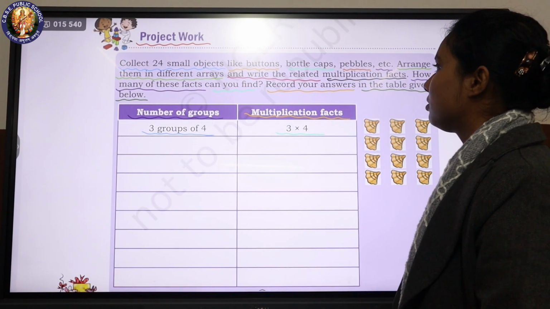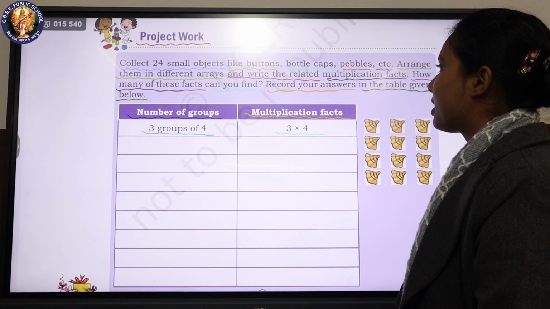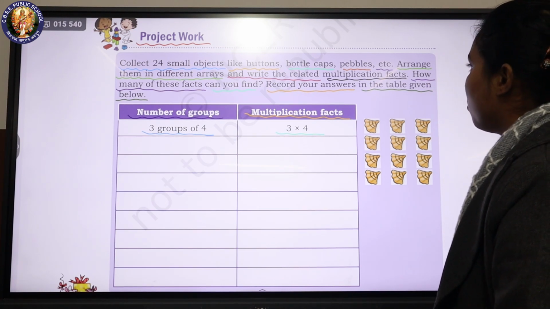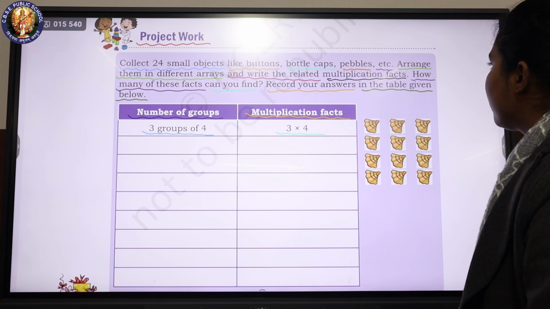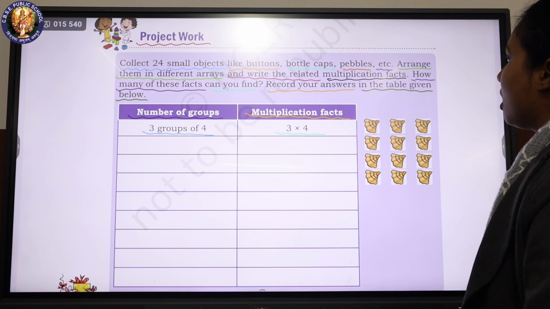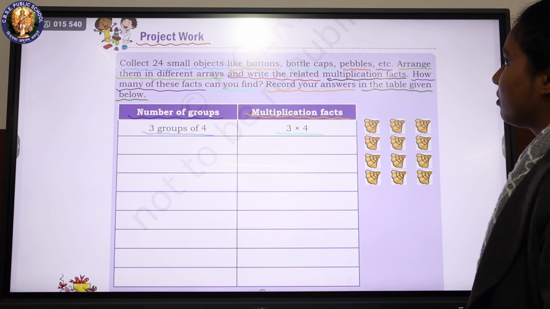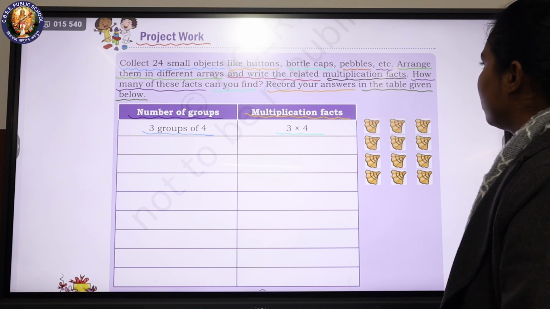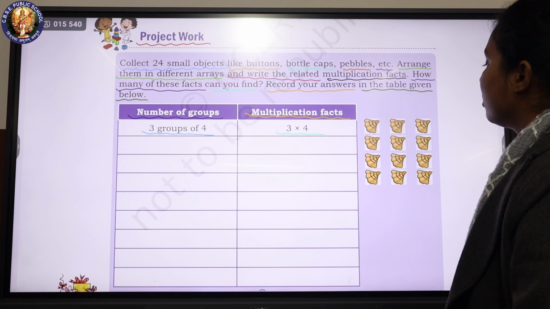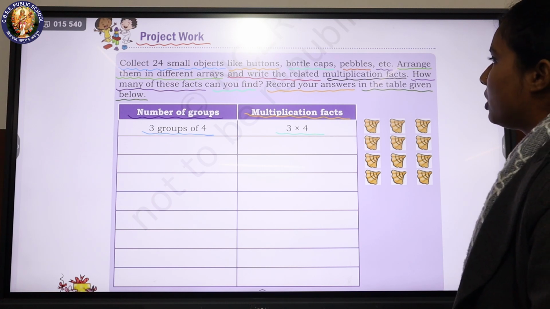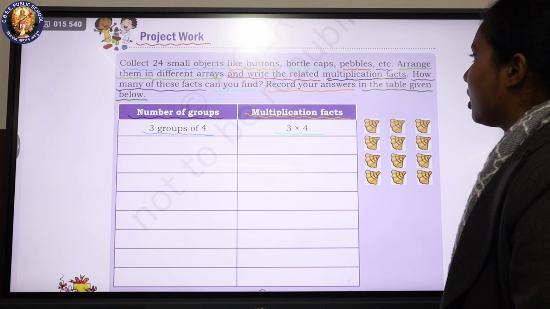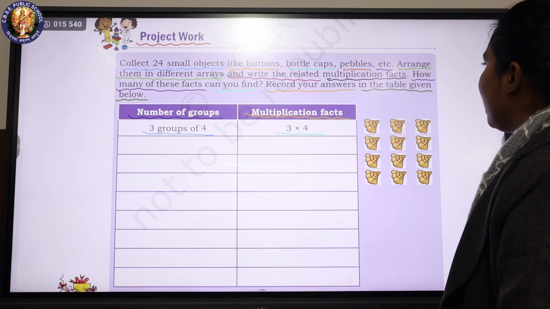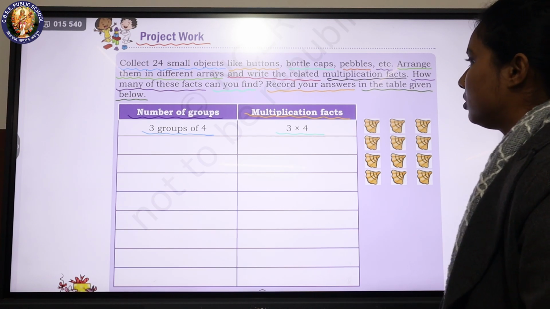Project work. Collect 24 small objects like buttons, bottle caps, pebbles, etc. Arrange them in different arrays and write the related multiplication facts. How many of these facts can you find? Record your answers in the table given below.